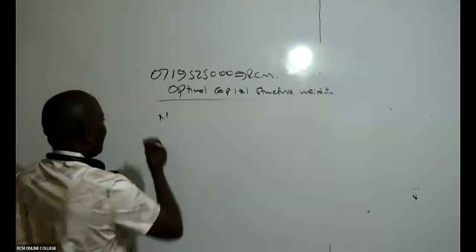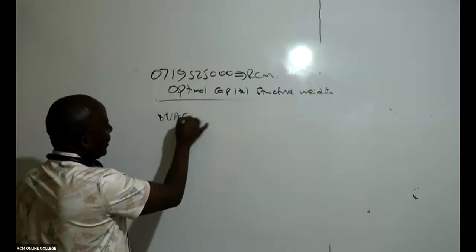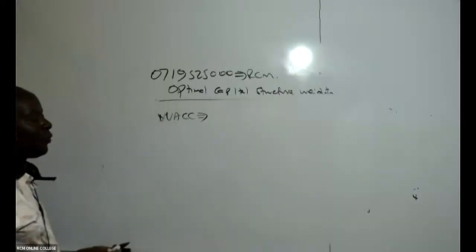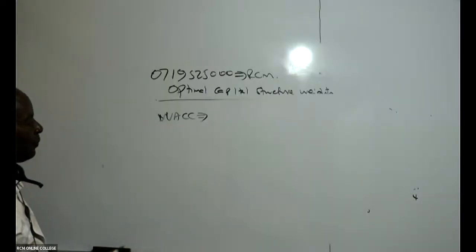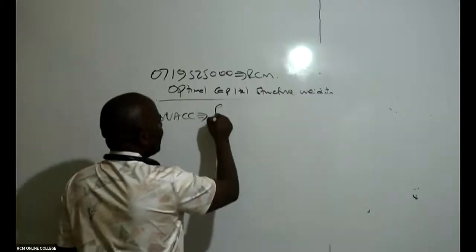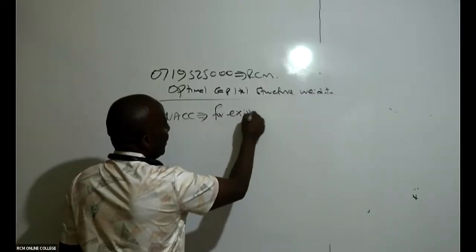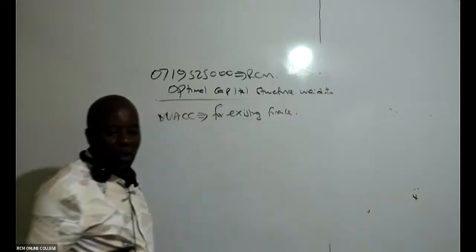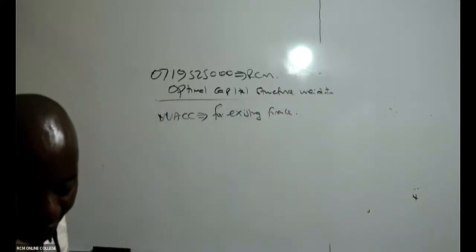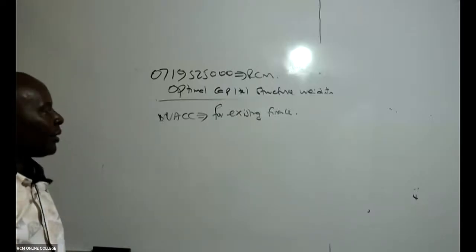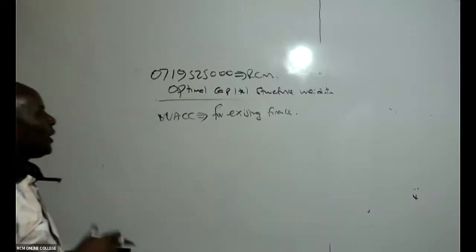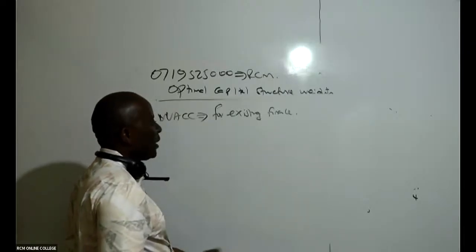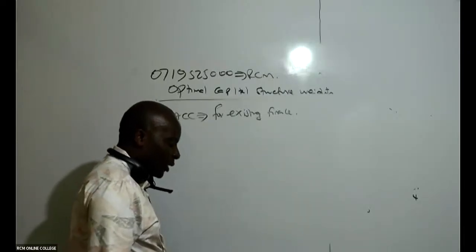Ladies and gentlemen, remember, WACC is for existing projects, for existing finance. Somebody wants to get WACC for whatever projects we have.